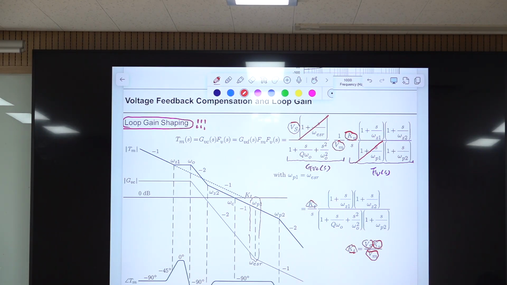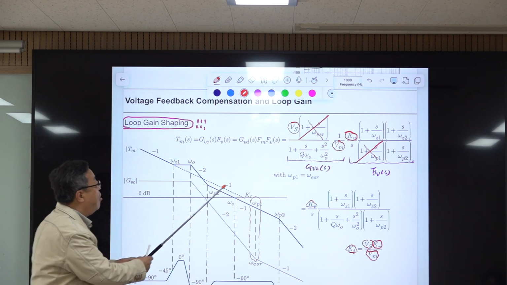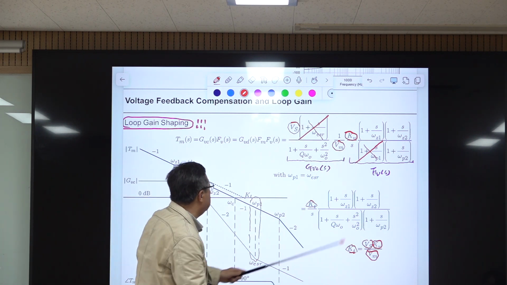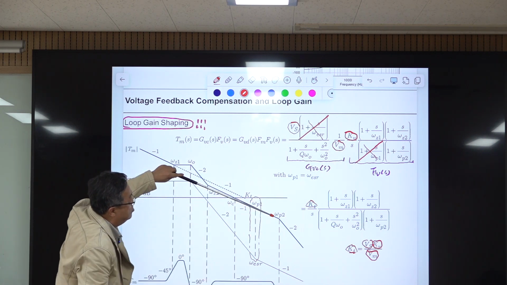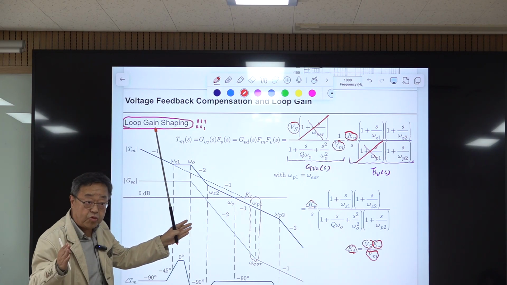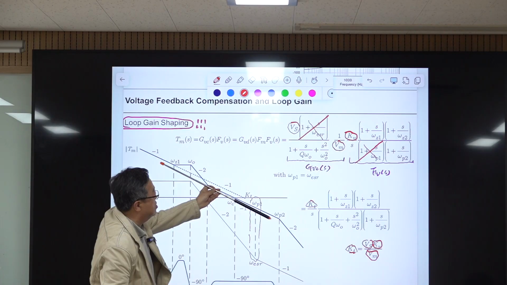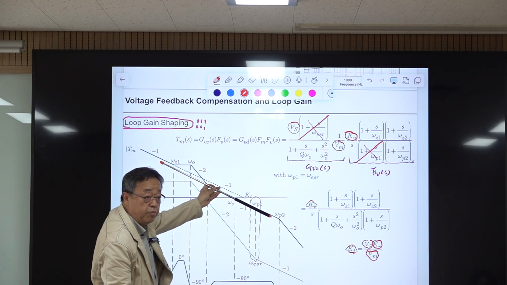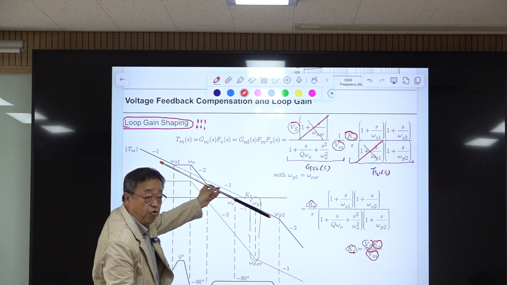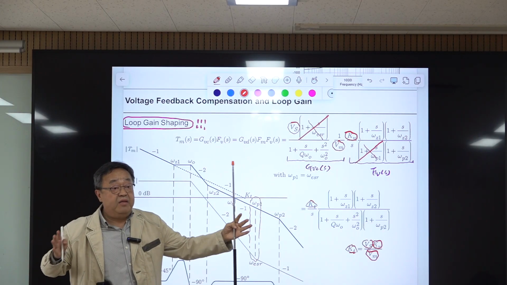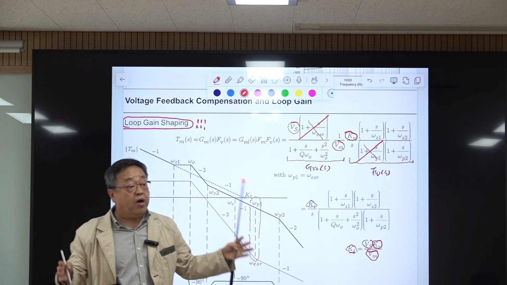Why did we cancel this? Why are we doing this initially? The reason is very simple. Because you cancel this with this, then in the middle you have this -1 slope for a longer frequency interval. That is very similar to the ideal shape of this loop gain. So we want to extend the -1 slope region as long as possible.